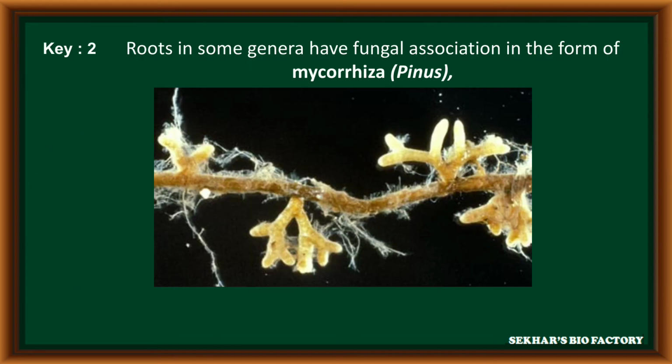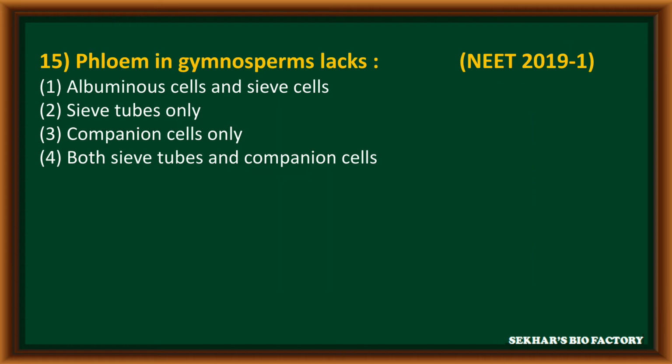In Pinus, the roots are associated with fungus. It is called mycorrhiza. These mycorrhizae help to absorb water and minerals from soil. During seed germination also, the seeds need association of fungi, because the fungus associated with seeds helps in the absorption of water. With the help of this water, the seeds germinate.